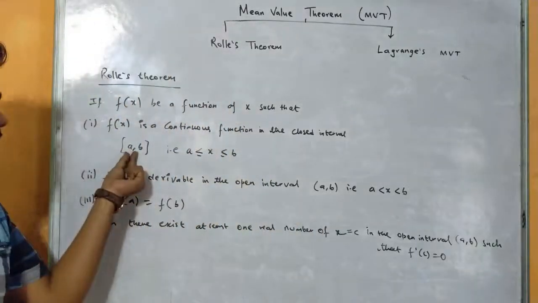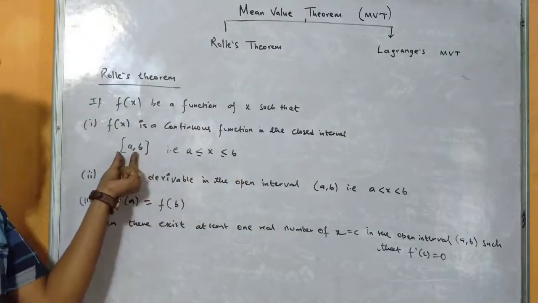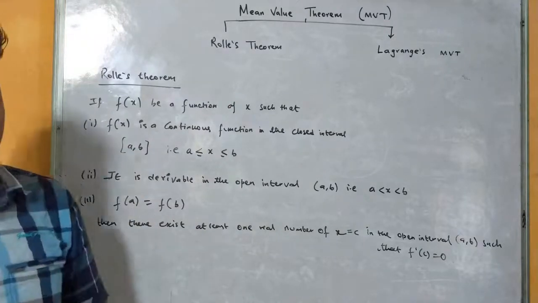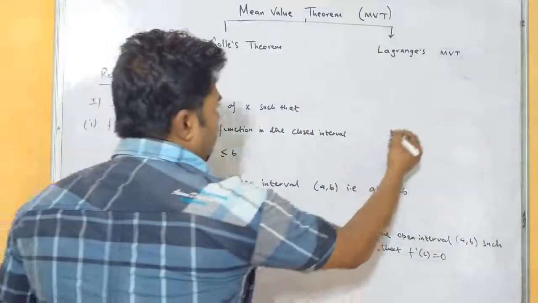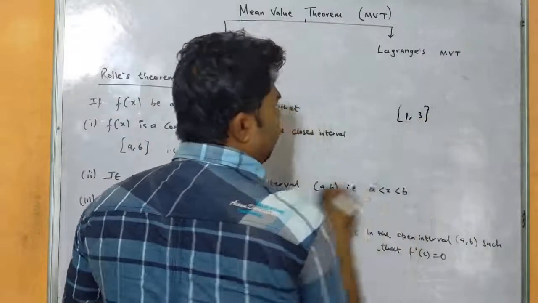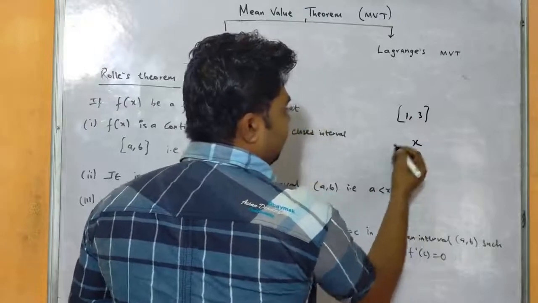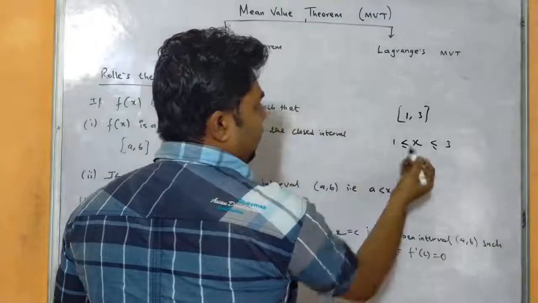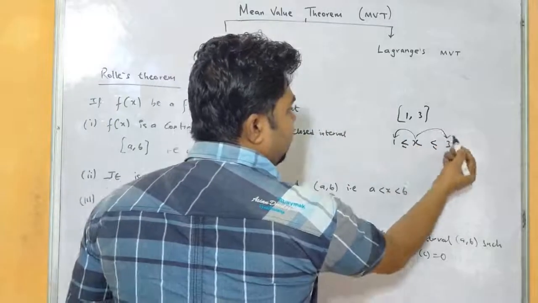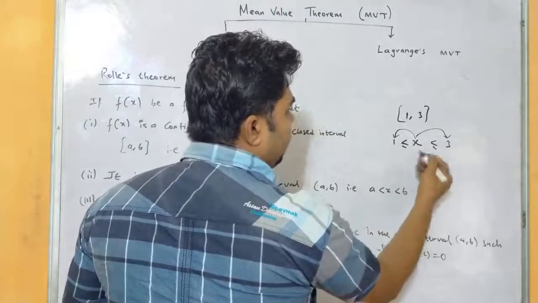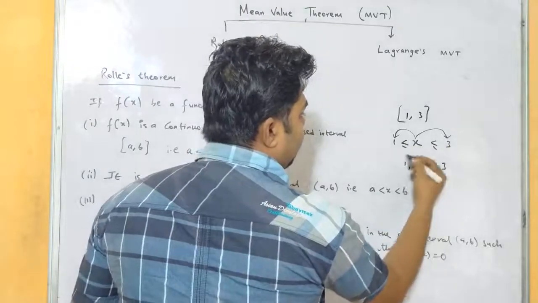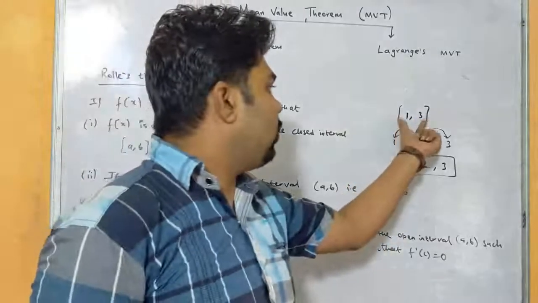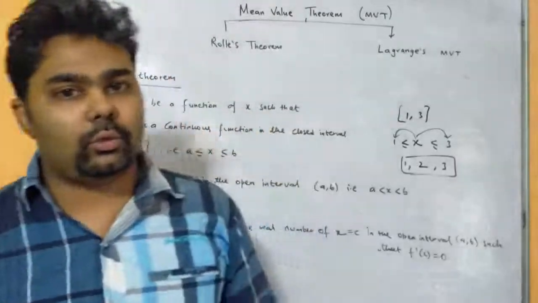So 1 is our a and 3 is our b, that is 1 comma 3 here, and you see a square bracket. Square bracket indicates that it is a closed interval. So when I say 1 comma 3 within a square bracket, that means my value of x will be between 1 and 3. It can be 1 also, it can be 3 also, or it can be 2, that means 1, 2 and 3. So these will be the probable values of x if 1 comma 3 is within square bracket, right?